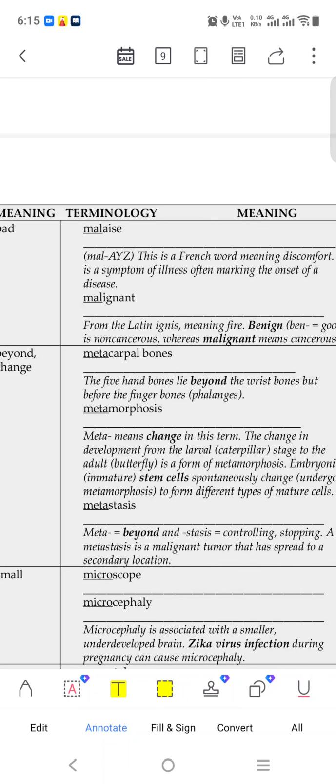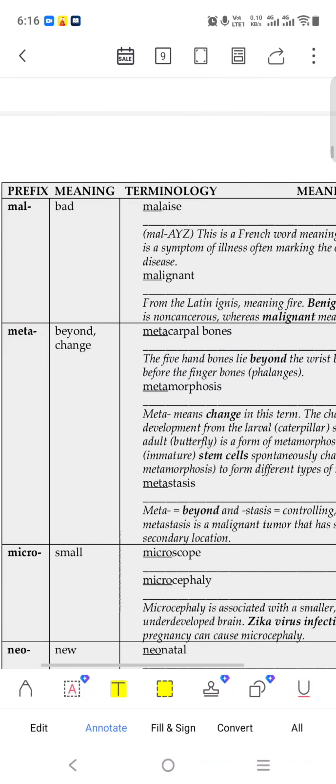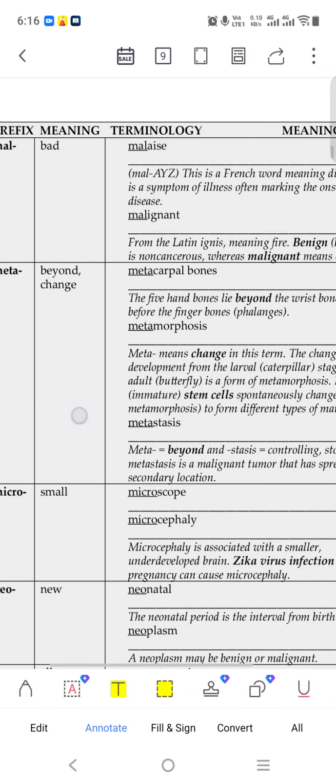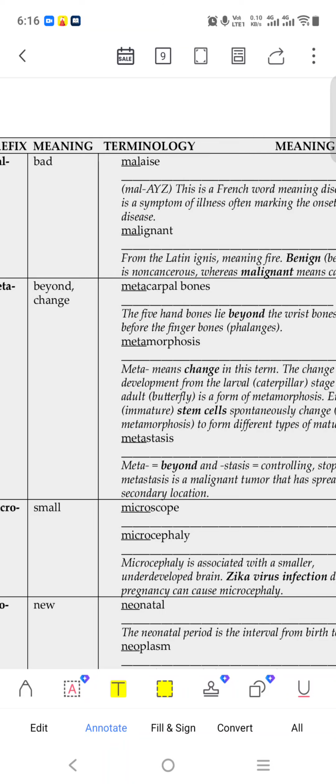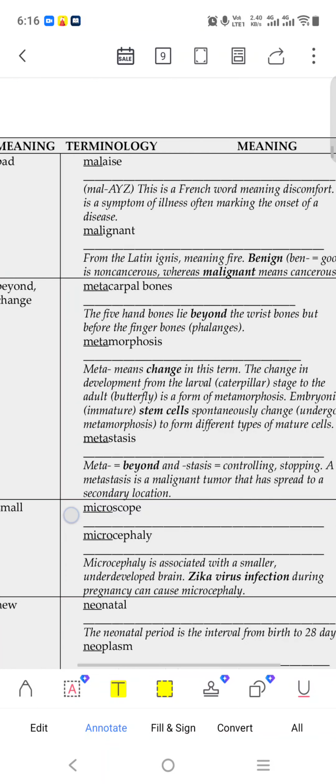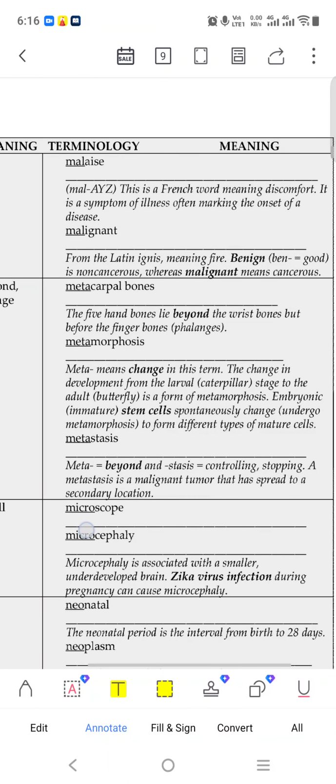So metacarpal relates to our fingers, carpal means hand, tarsal means foot. Metamorphosis: meta means change in this term. The change in development from the larval caterpillar stage to adult butterfly is a form of metamorphosis.